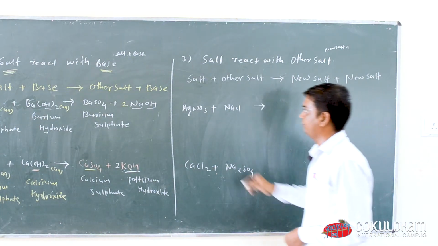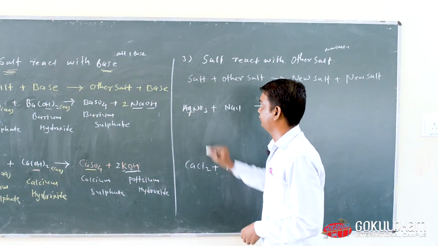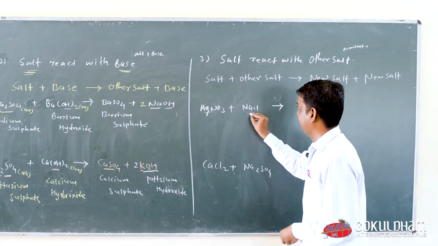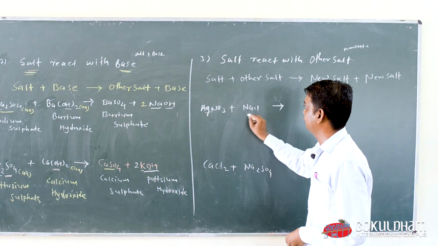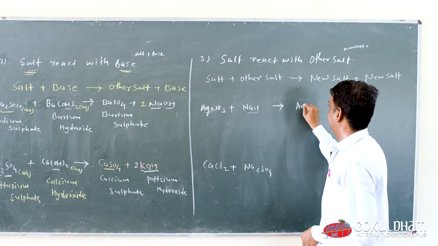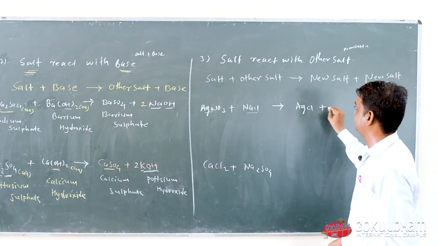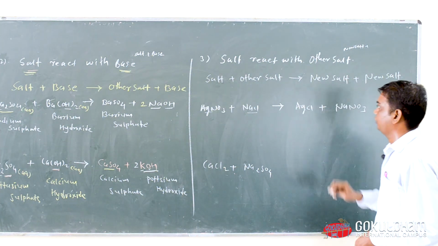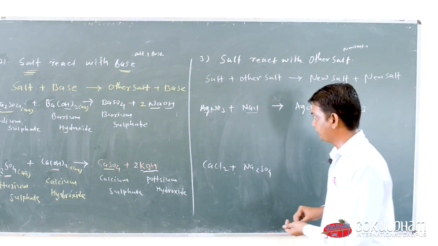Now when an aqueous solution of AgNO3 reacts with NaCl, we get AgCl plus NaNO3. Now what is the name of each chemical formula?